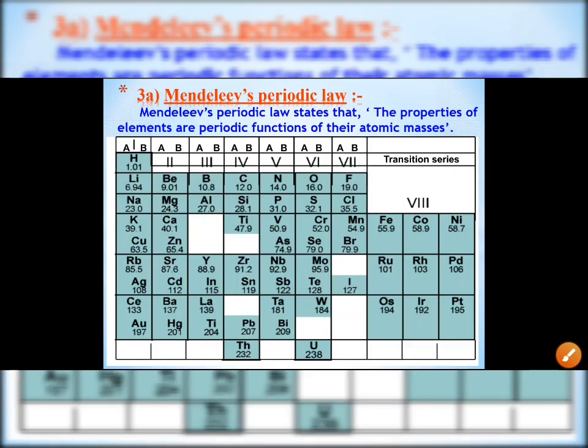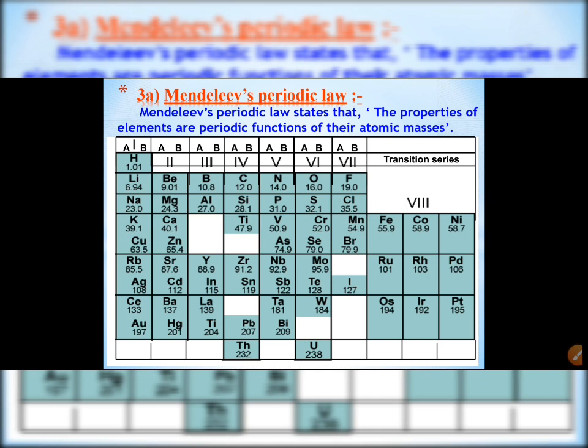Hello everyone. So today you are going to learn about Mendeleev's periodic law. This is the point from Lesson 5, Periodic Classification of Elements, Class 10th. Students, in the previous part you have taken the information about Dobereiner's triads as well as Newlands' law of octaves. So here you are going to learn about Mendeleev's periodic table.